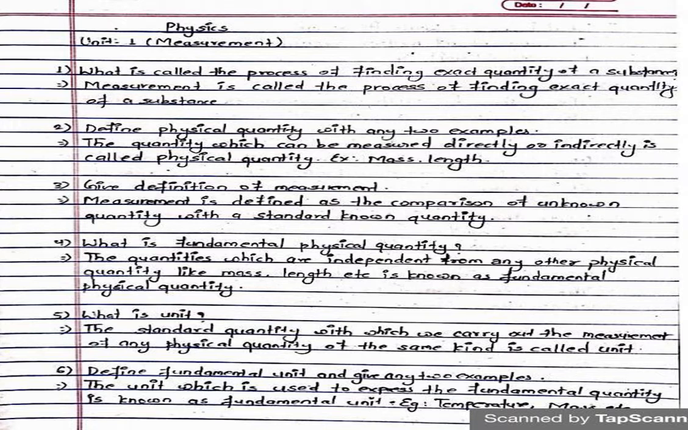Now what is unit? The unit is the standard quantity with which we carry out the measurement of any physical quantity of the same kind. Another question is, define fundamental unit and give any two examples. Fundamental quantity and fundamental unit: the basic difference here is you have to just put unit in place of quantity. So the unit which is used to express the fundamental quantity is known as fundamental unit, or the unit which is independent of other units is called as fundamental units.